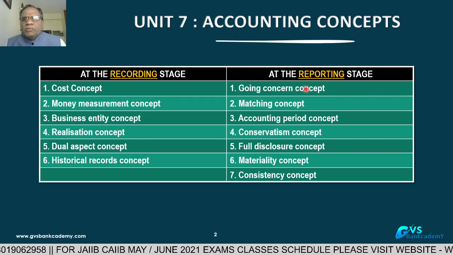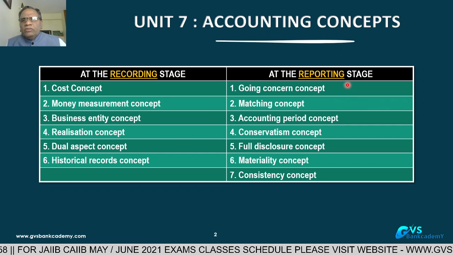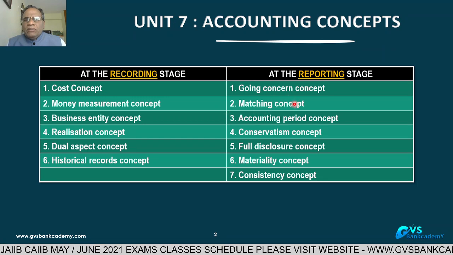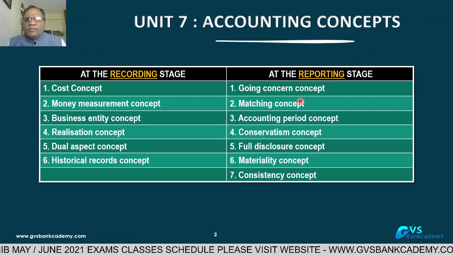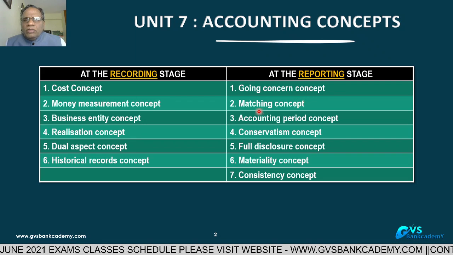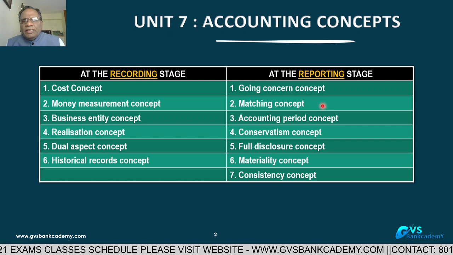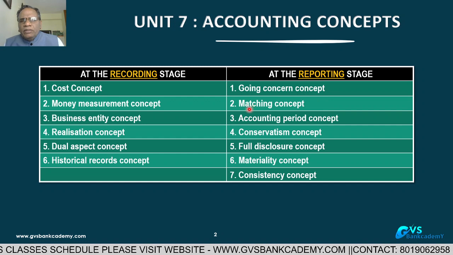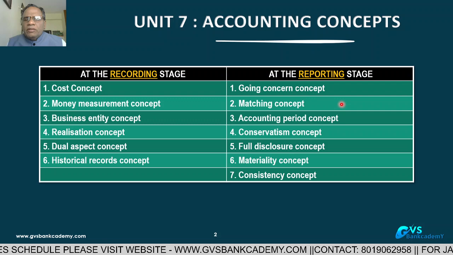Based on the going concern concept only, we are doing so many valuations, so many things, assumptions. Number two, matching concept. Under the matching concept, if you are finalizing your quarterly accounts, the income related to that quarter only you have to take. In the same manner, expenditure also related to that quarter only you have to take. Matching period: income or expenditure of that particular period only you have to take.